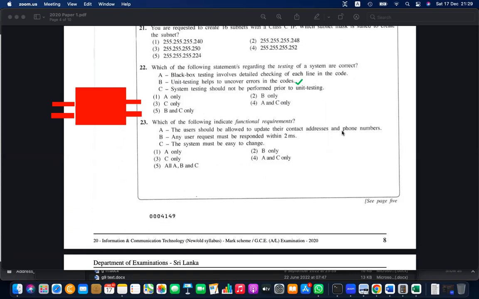Any user request must be responded to. That is a restriction. We learned this a few times, right? If it is directly a need, it is functional. If it is a restriction on a particular functional requirement, that is non-functional. Any user request must be responded to within 2 milliseconds. That is a restriction. It's non-functional. The system must be easy to change. That is also a restriction on that. So A only is the answer to question number 23.